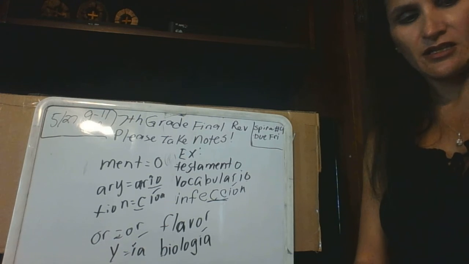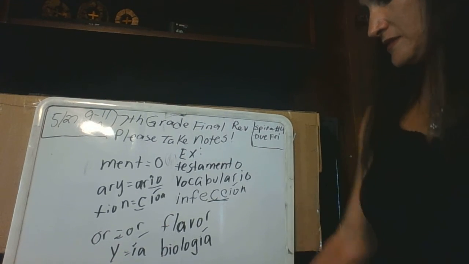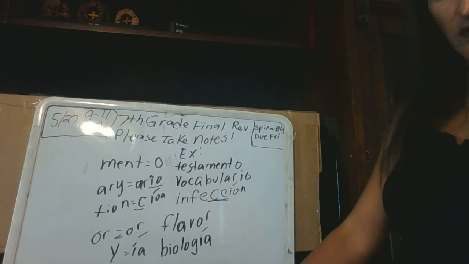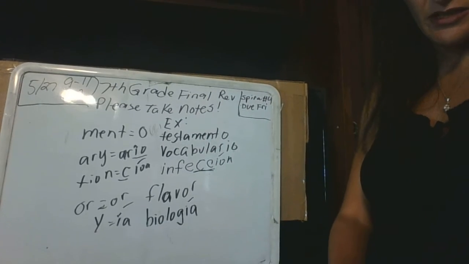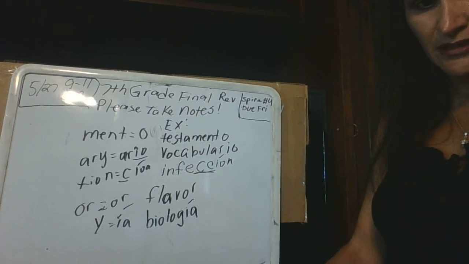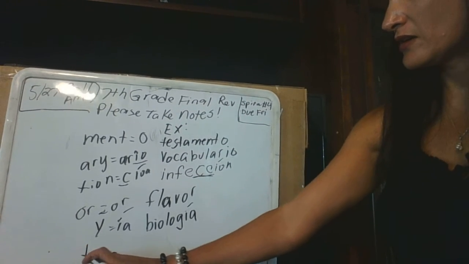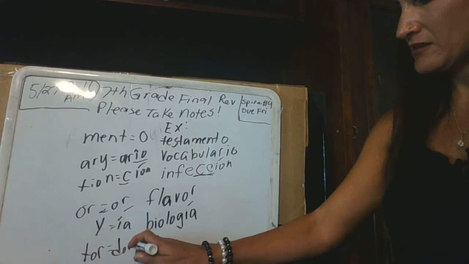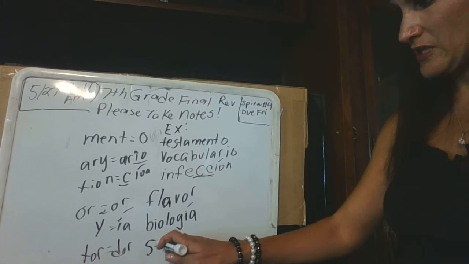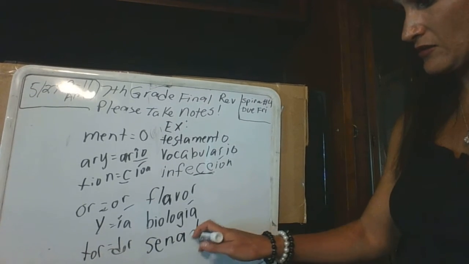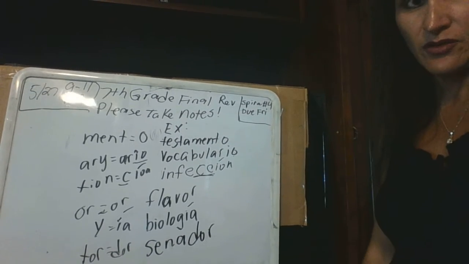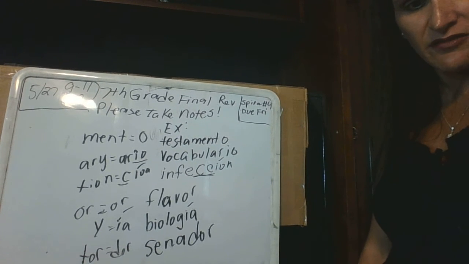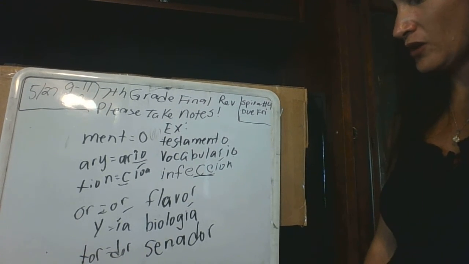All right. Let me see if I got all of them. I think I can fit one more here. Like that. Okay, good. Words that end in T-O-R. You're going to change the T to a D. Like senator would be senador. Senador. Okay? All right, so I believe that covers all of them.